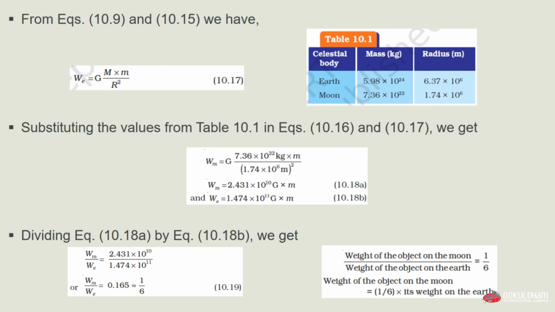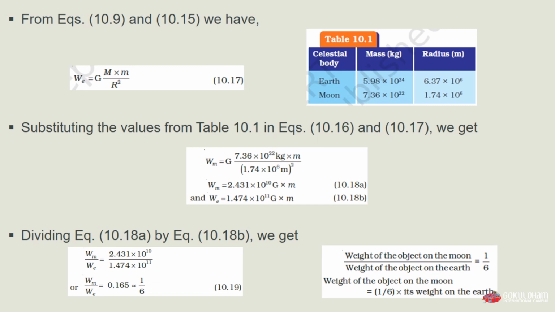Now if we divide equation 10.18a by equation 10.18b, we get the weight of the object on the moon divided by the weight of the object on the earth equals 2.431 times 10 raised to 10 divided by 1.474 times 10 raised to 11, and by solving this we get the value 0.165, which is equal to 1 by 6. So the weight of the object on the moon divided by the weight of the object on the earth equals 1 by 6, which is our equation 10.19.